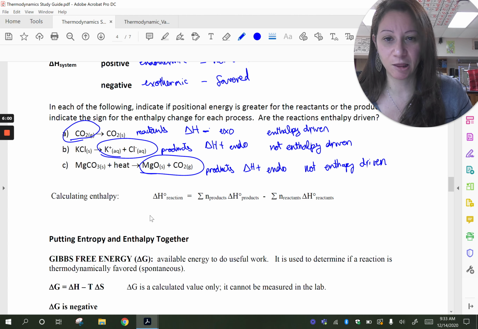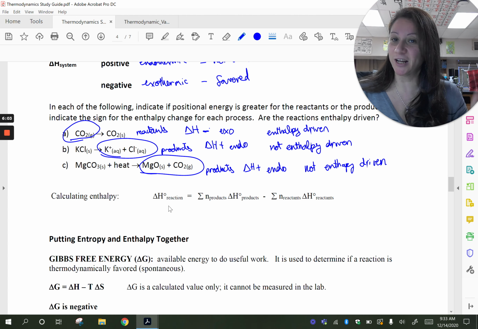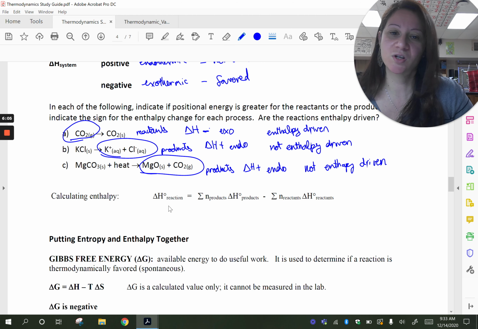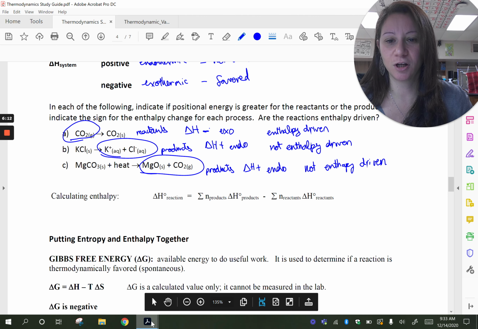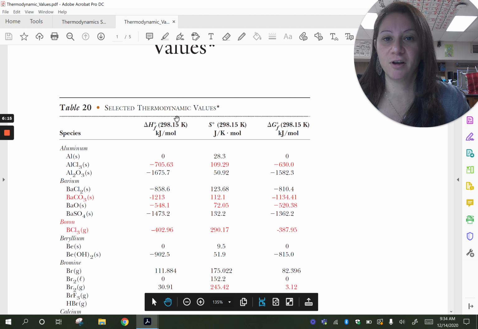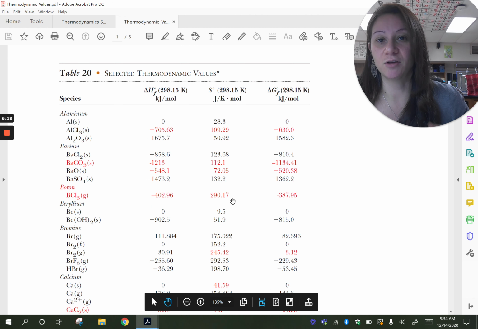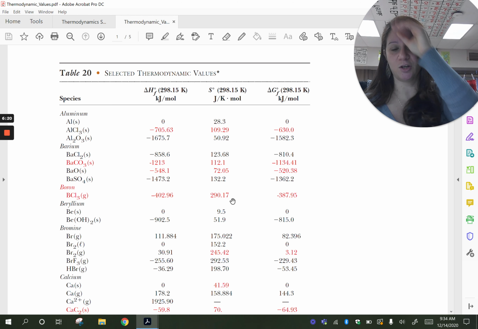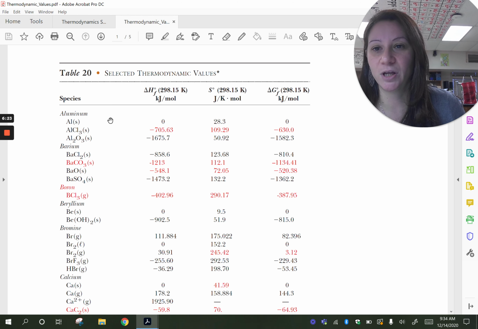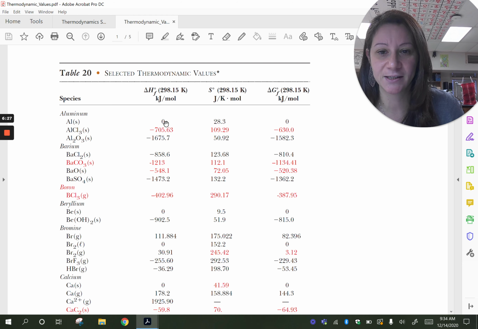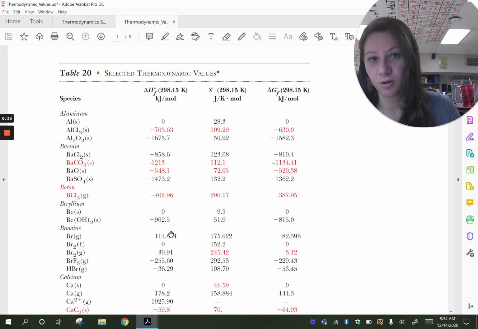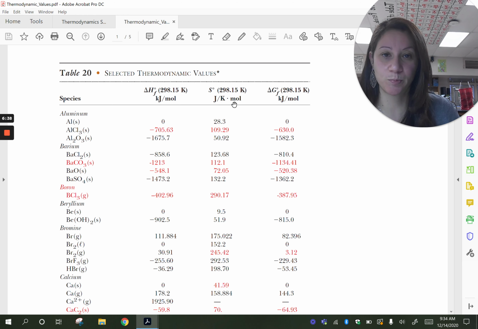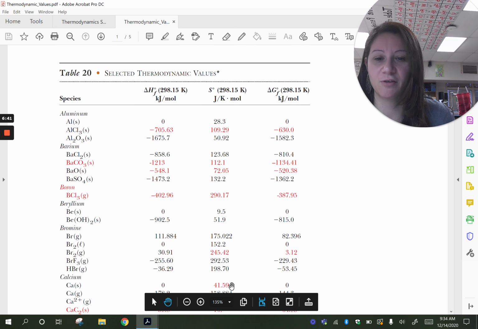In terms of calculating enthalpy, delta H of our system, there's many ways that we've learned how to calculate that. The most common for this chapter is going to be heats of formation, products minus reactants. And again, you're going to use your table of thermodynamic values here. And on the test, you wouldn't be given the whole table, but you'd be given the ones that you need. Remember that heat of formation of an element in its natural state is equal to 0. But if you have something that's not in its natural state, or if you have a compound, then it's not going to be equal to 0. Versus the entropy is never going to be equal to 0. So watch out for that also.